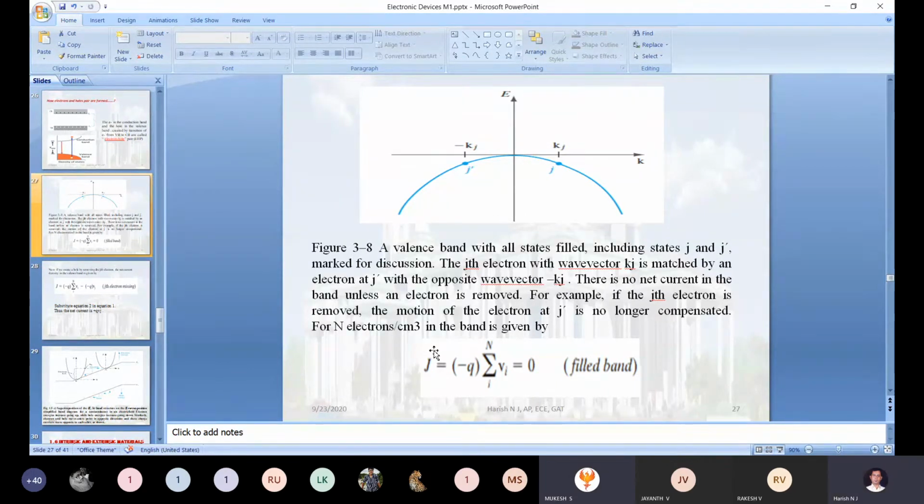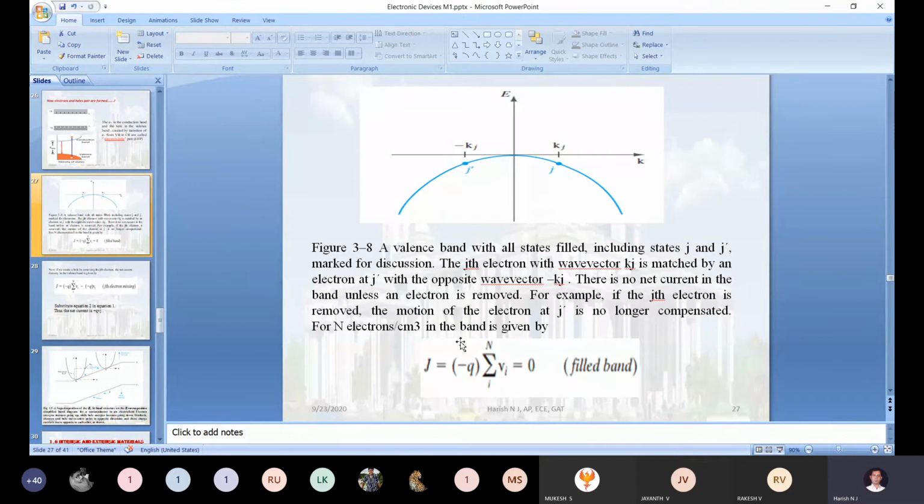Now suppose you have 100 electrons in the valency band. Out of them, I have removed 1 electron. If I ask what is the total number of electrons present in the valency band, which formula are you going to use? Total number of electrons will be equal to 100 minus 1, which is 99, right? The simple formula, correct?